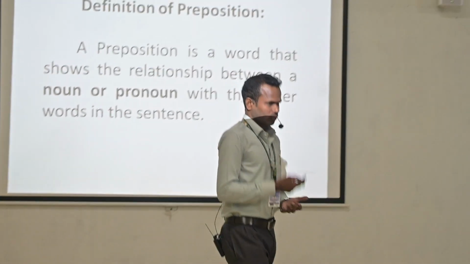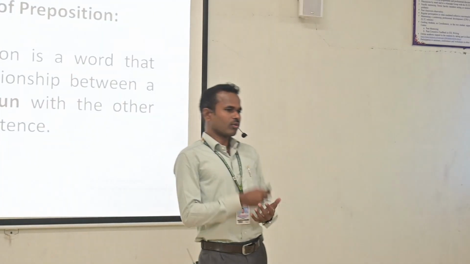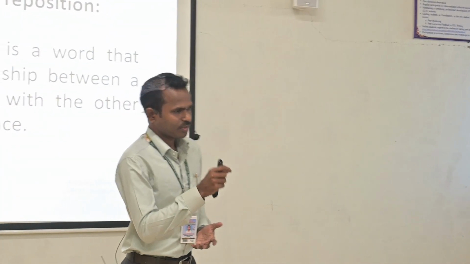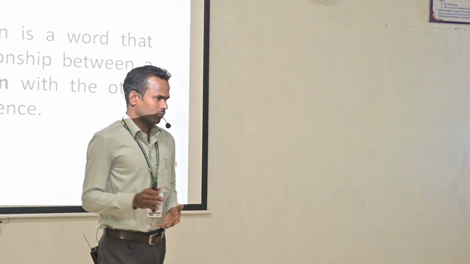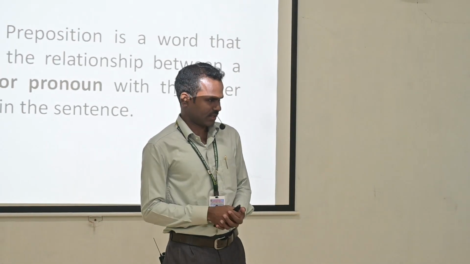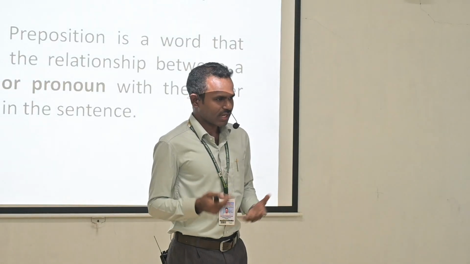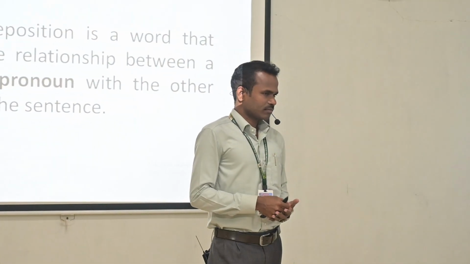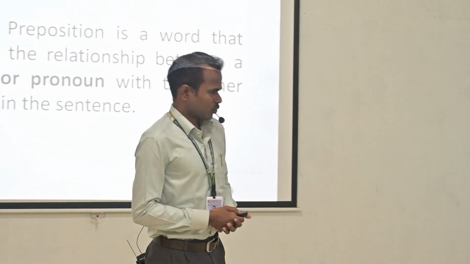What is meant by preposition? A small word which gives the relationship between a noun or pronoun and the other words in the sentence. It shows the relationship between the other words. That is called a preposition.